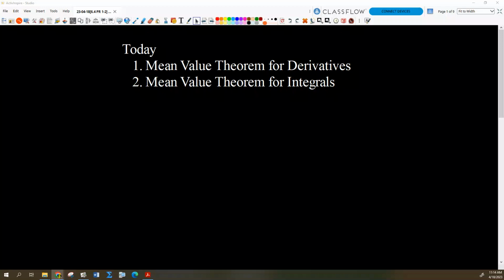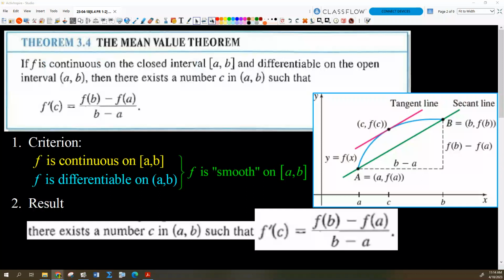We introduced the mean value theorem for derivatives yesterday. I want to look at an example or two with that, and then I want to show you the mean value theorem for integrals, which is similar, but obviously a little bit different. So let's look at one quick review.